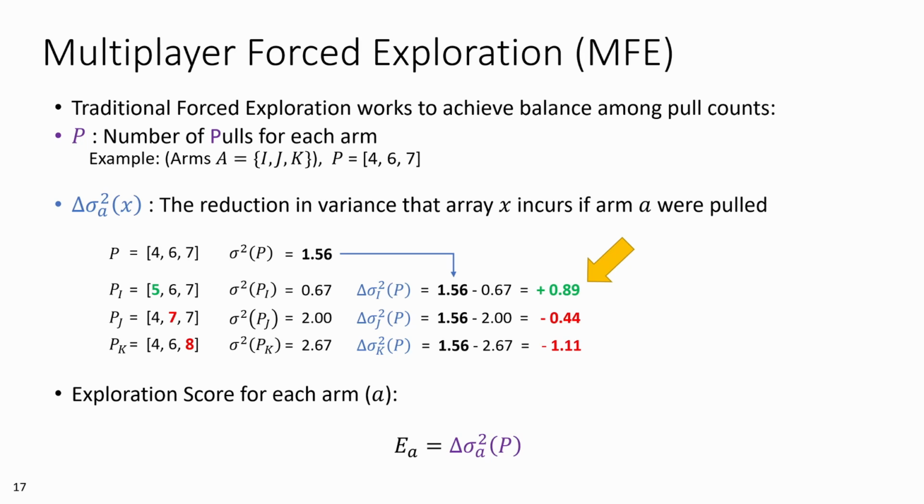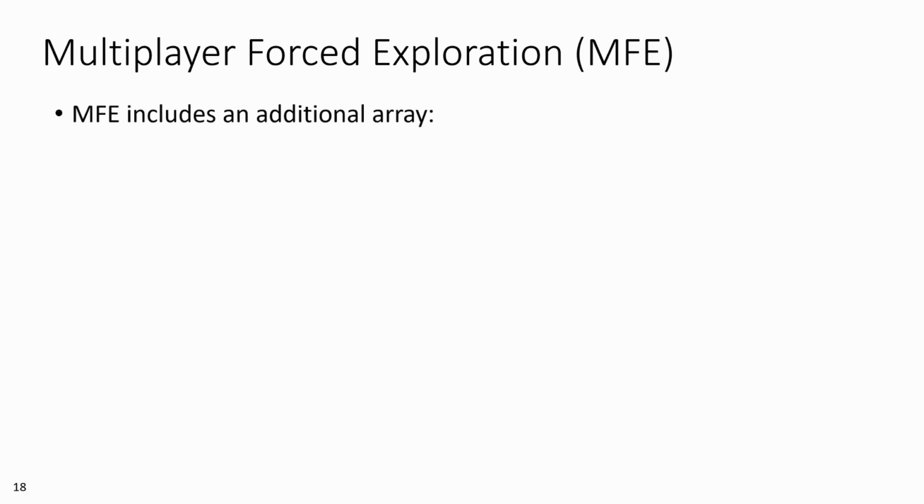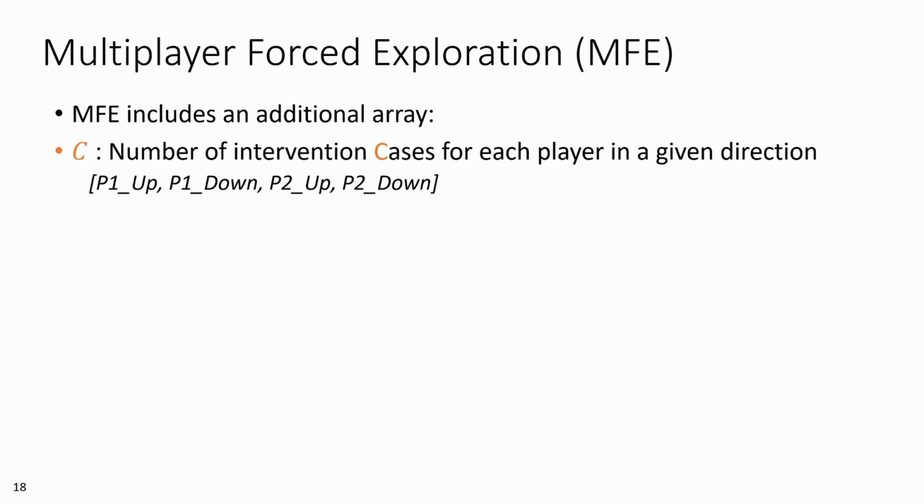For multiplayer forced exploration, we add a second array we call C, which denotes the frequency of intervention cases experienced by the players that are relevant to our model. The C array consists of as many values as there are intervention states relative to each player. In our example, the C array might reflect the number of upward comparisons experienced by player 1, the number of downward comparisons experienced by player 1, and so on for player 2.